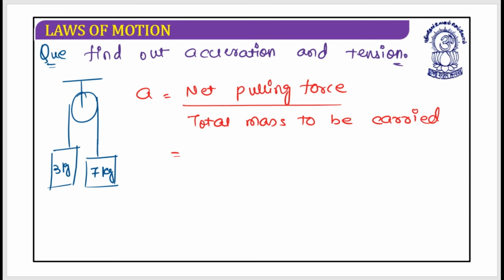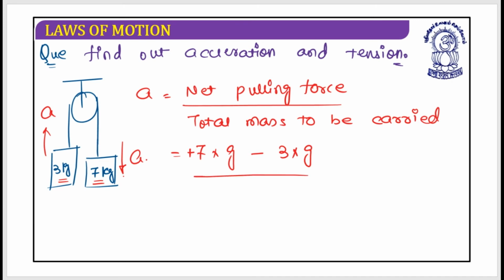So the net pulling force: as you can see, it's a 7 kg and a 3 kg, so this should be moving in the downward direction and this should be moving in the upward direction. So that should be equal to 7 into g minus... why minus? Because this is moving in the downward direction, considered as positive. As this is moving in the upward direction, I need to consider it as negative. So 7 into g minus 3 into g, divided by the total mass to be carried.